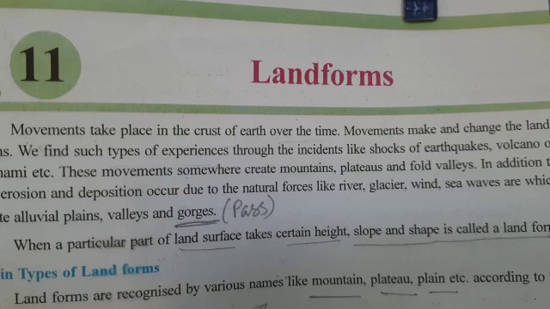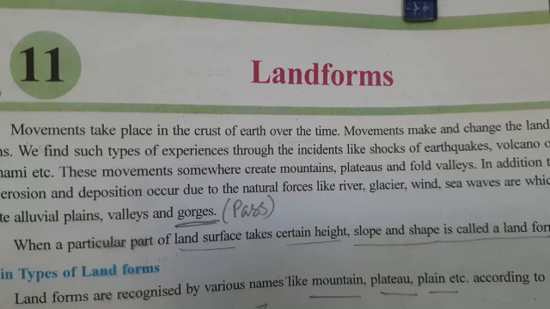When a volcanic eruption takes place, soil, dust particles, ash, pebbles, etc., and hot lava are thrown out. A conical hill is formed of these materials.